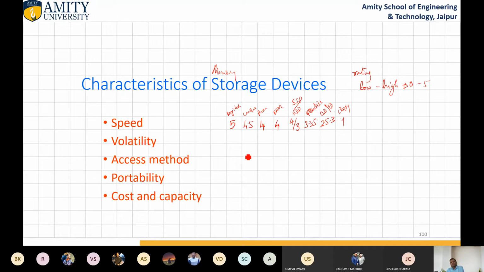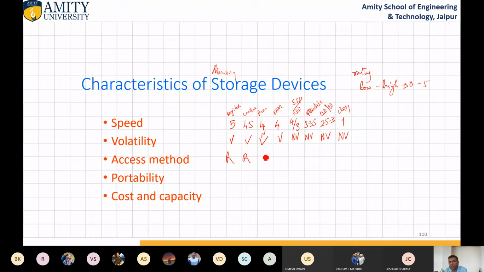Okay, now volatility. So register is volatile, cache is volatile, RAM is volatile. That's why these are memory. Okay. ROM is non-volatile and these are volatile. SSD non-volatile, pen drive non-volatile, CD non-volatile, floppy non-volatile. Access method. Register is random access. It follows random access.